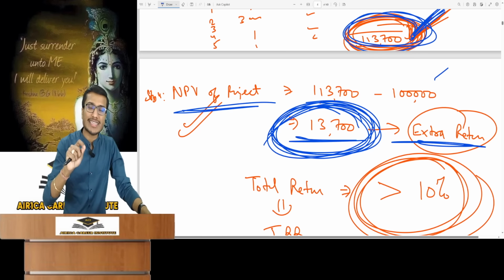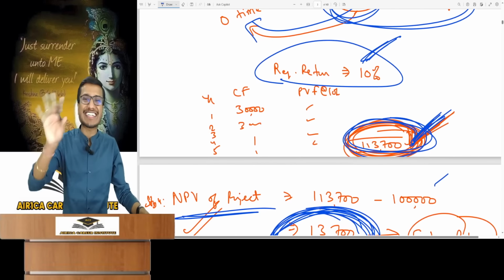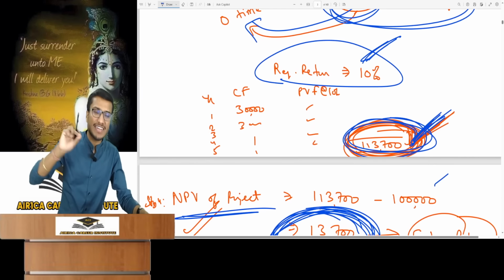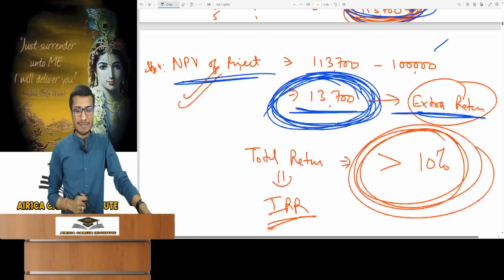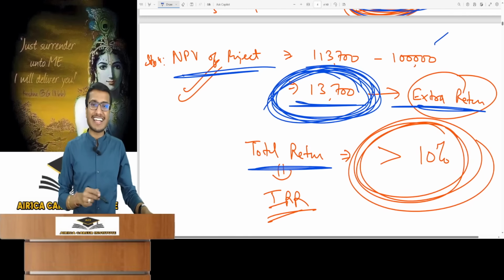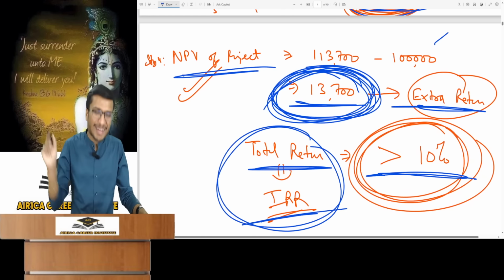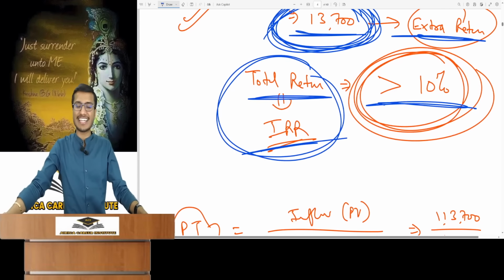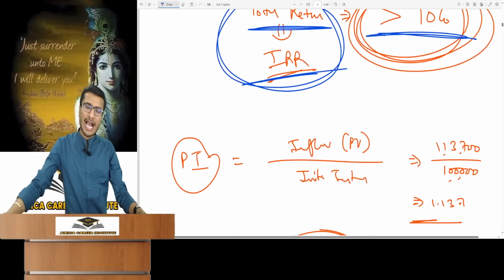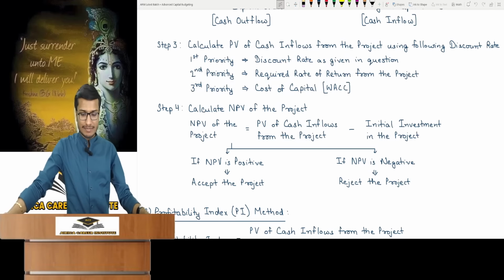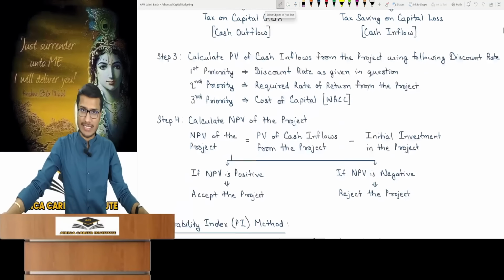If NPV comes out to be 0, you still accept the project because you got the required return, didn't you? The extra return was 0. But what if NPV is negative? Then it means you didn't get the return you needed. Understood the point? So remember, your total return in this particular example is more than 10%. That total return is what you all call IRR, which students till today haven't understood. I will explain it to you a bit again here in the revision. You will understand it very well. NPV part is explained, just remember 4 steps. Then you'll solve every exam question.